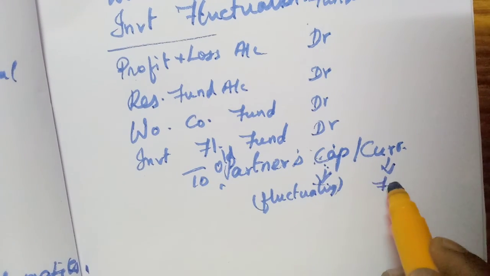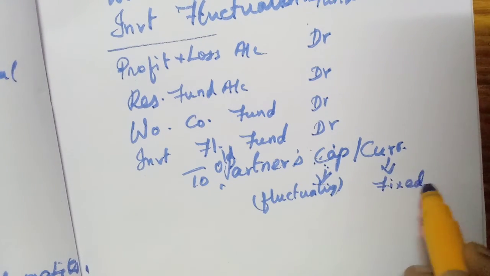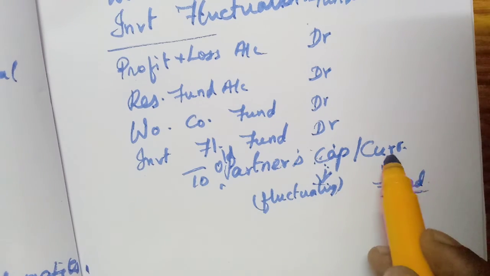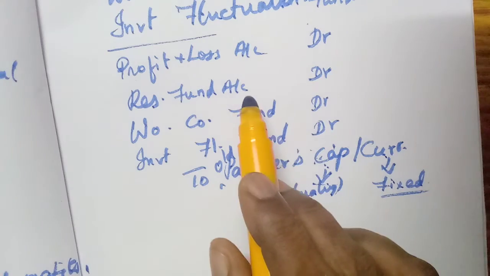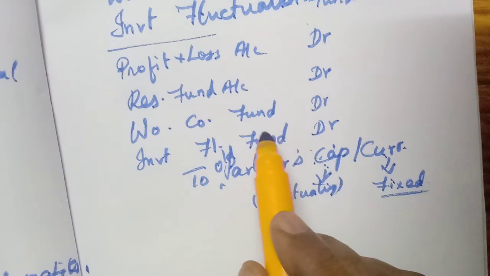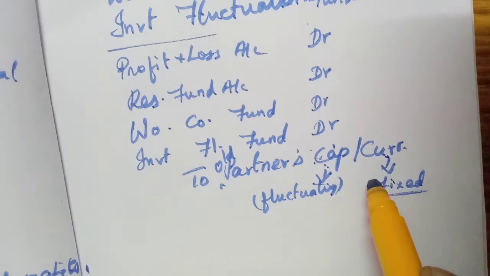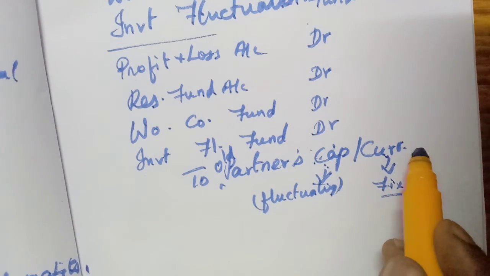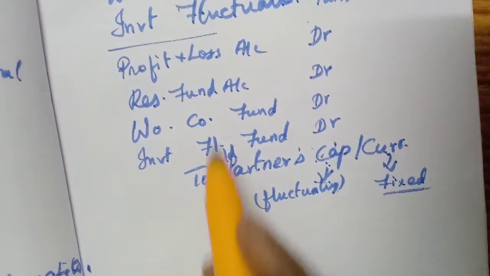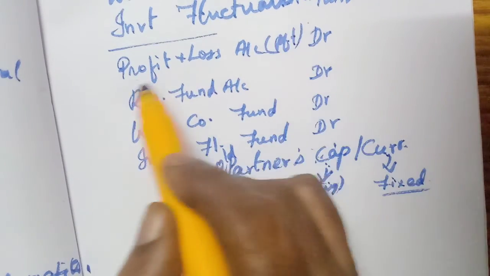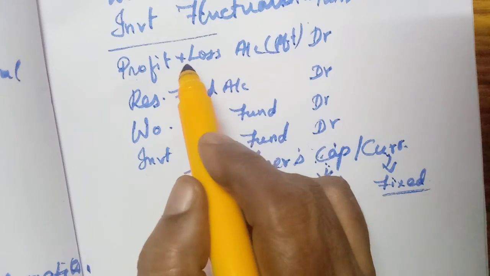But if they maintain the fixed capital method, then we have to transfer all these profits and the share of reserve fund, everything, to the current account of the partners. That's all you have to remember. Then if there is profit, we will show it on the liability side, so we need to debit.